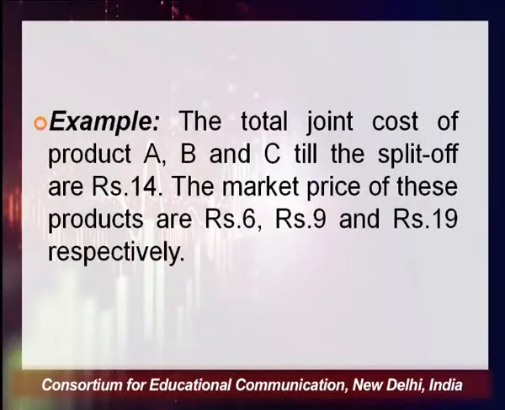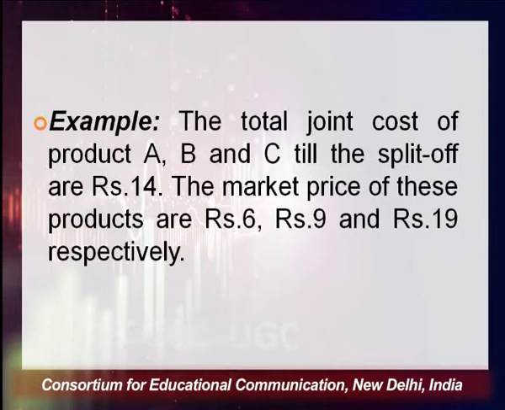A total joint cost of products A, B and C till the split off is 14 rupees. What you are given is that this is the common cost of A, B, C till it is split off into the 3 joint products which we are getting: A, B, C. On these 3 joint products, the common cost is 14 rupees, and the market price of each of these joint products is given.